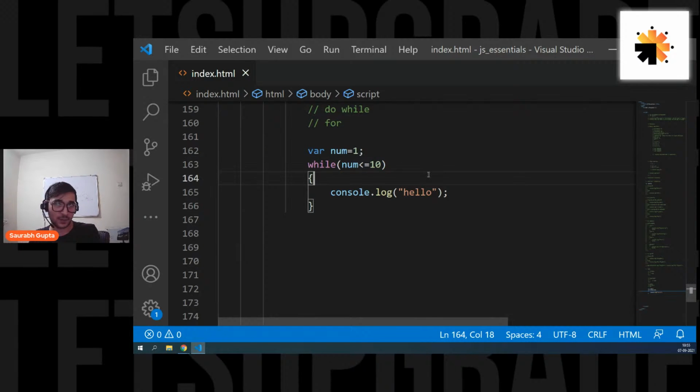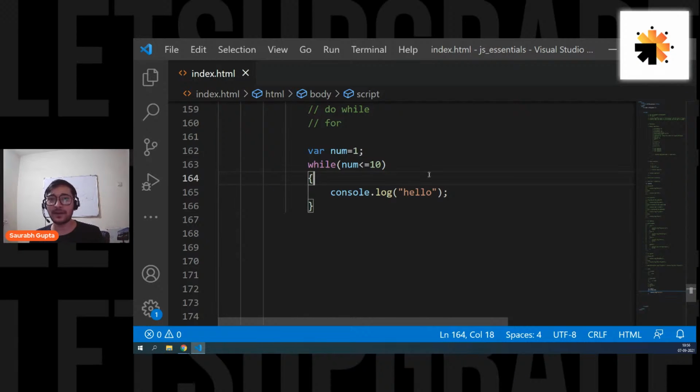That means if I run this loop, it is going to continuously print hello, hello, hello, infinite times, because this condition is never going to go wrong. That's why I'm not executing this. It will hang my browser. Guys, this will hang my browser. It will basically stop my browser because it's an infinite loop. It's going to go on again and again.